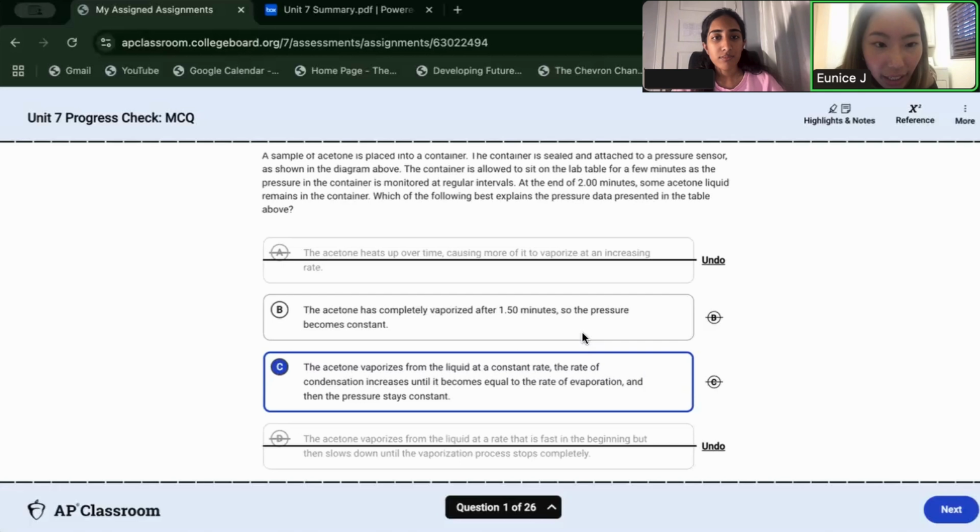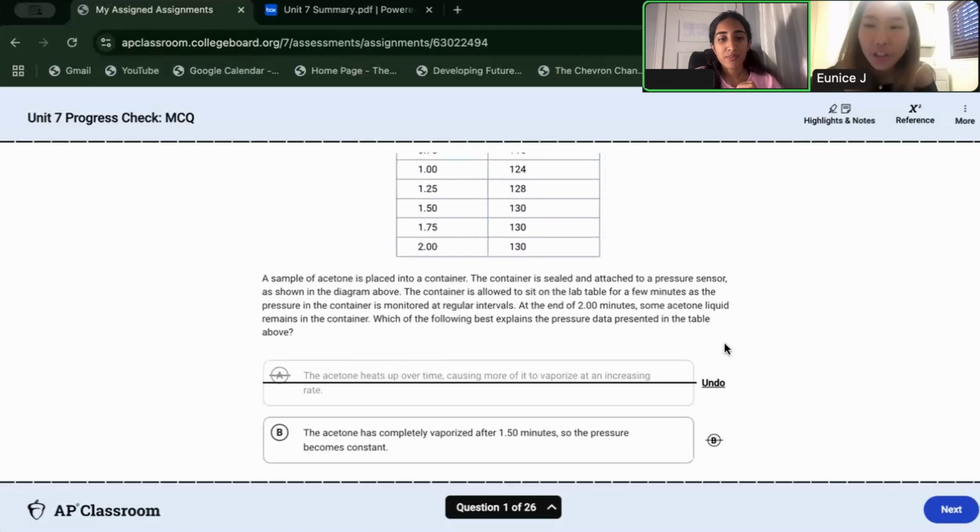Let's see. So you were kind of between B and C, but you're going mostly to B. Is that correct? Yes. Okay. So B says the acetone has completely vaporized after 1.5 minutes, so the pressure becomes constant. So the question says at the end of 2 minutes, some acetone liquid remains in the container.